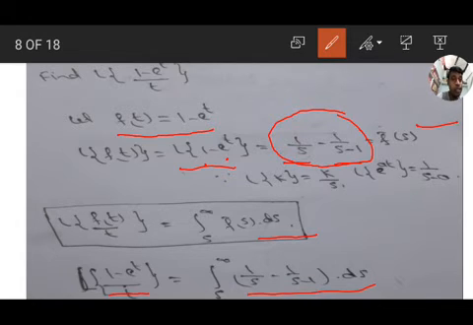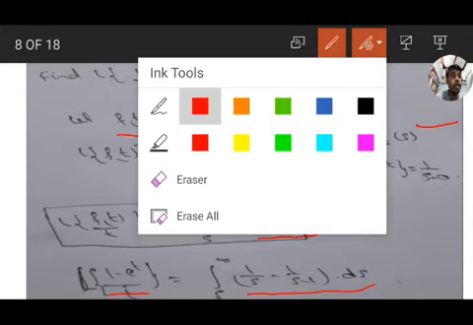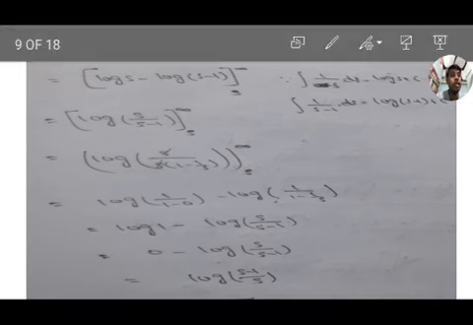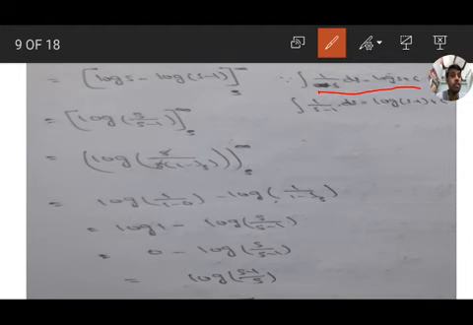So separate the integration: 1 by s integration value, 1 by s minus 1 integration value. Okay, 1 by s integration value is log s plus c, 1 by s minus 1 integration value is log of s minus 1 plus c. So substituting in this one, we get log of s minus log of s minus 1, and log a minus log b is log a by b, so log s by s minus 1. So s is common.